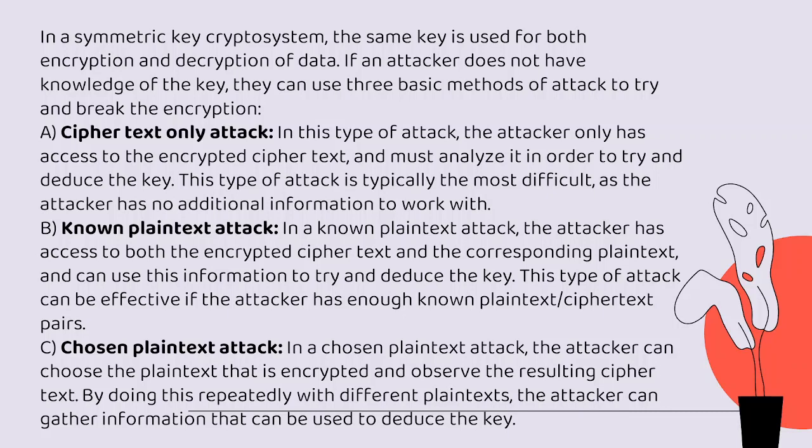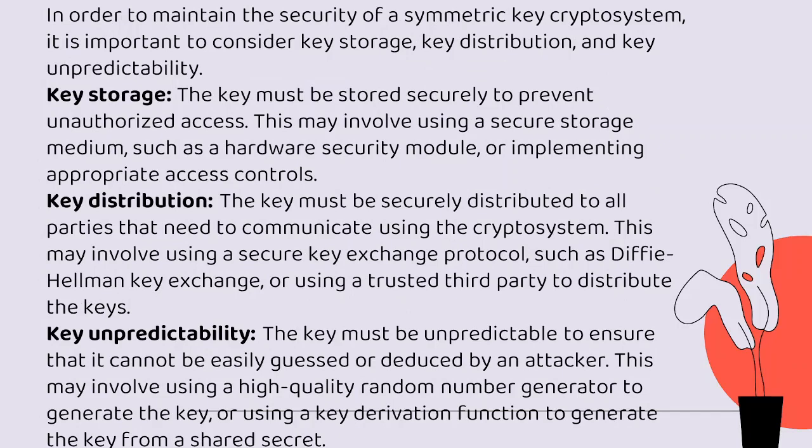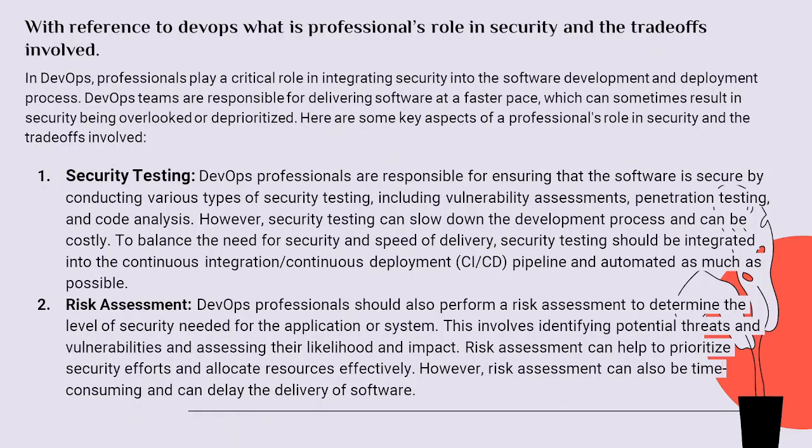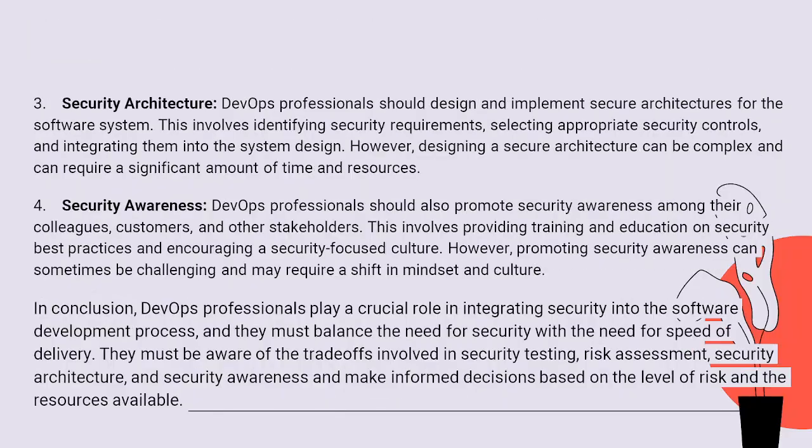C is chosen plain text attack. In the chosen plain text attack, the attacker can choose the plain text that is encrypted and observe the resulting ciphertext. By doing this repeatedly with different plain text, the attacker can gather information that can be used to deduce the key. Now, in order to maintain the security of a symmetric key crypto system, it is important to consider key storage, key distribution, and key unpredictability.